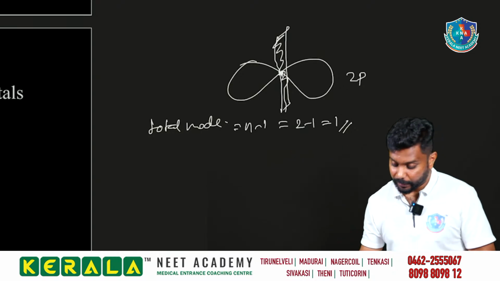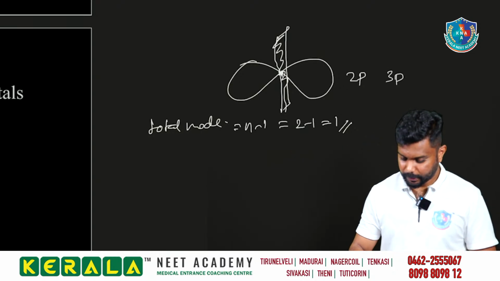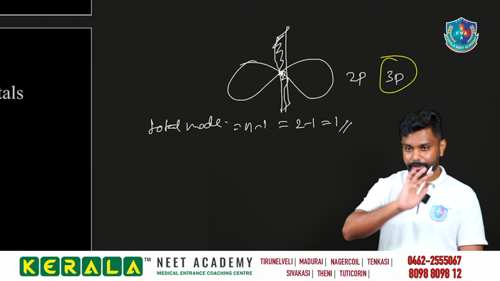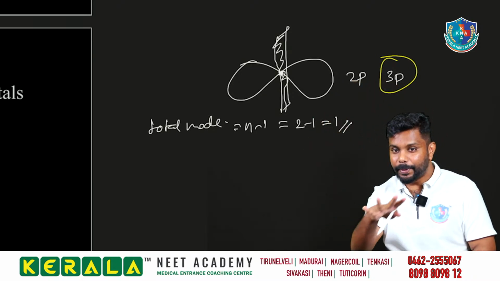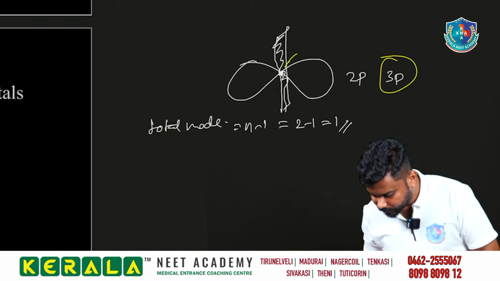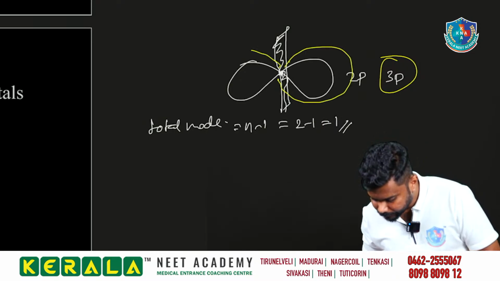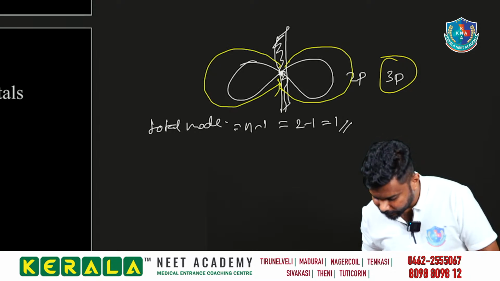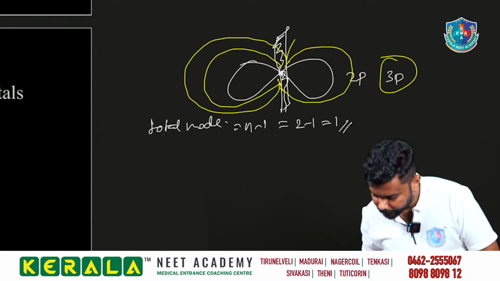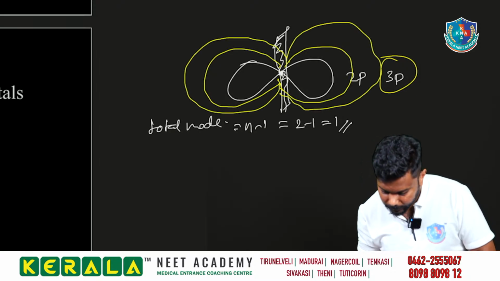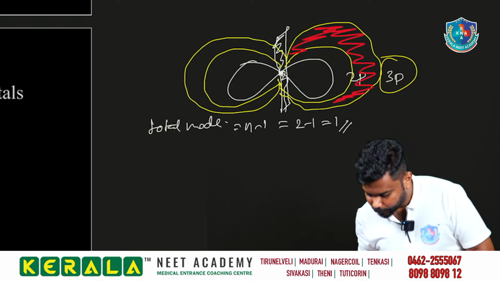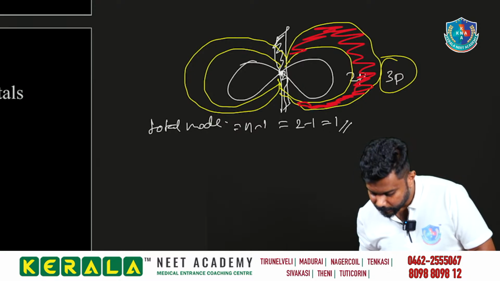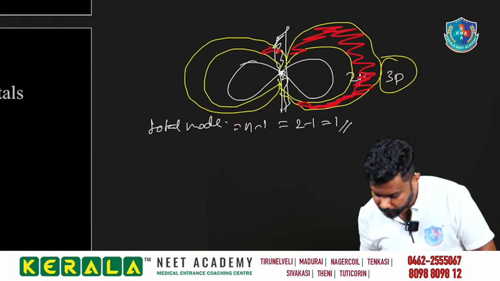Consider we have 3p. 3p has a bigger size than 2p, so I am drawing that. Just look here. It can come like this. This is the portion where you can see the electrons, right? Yes, 2p.